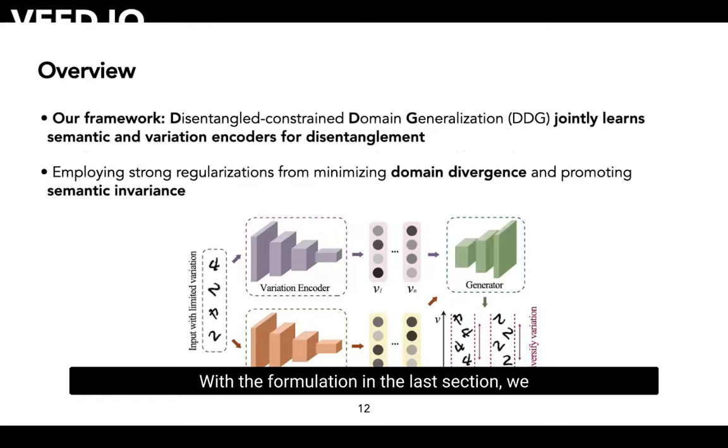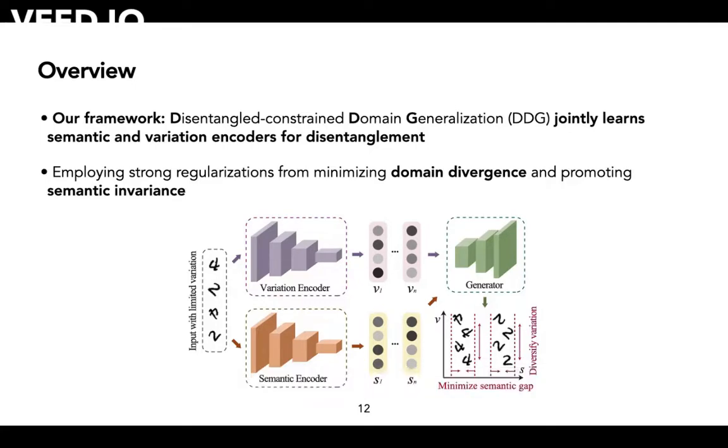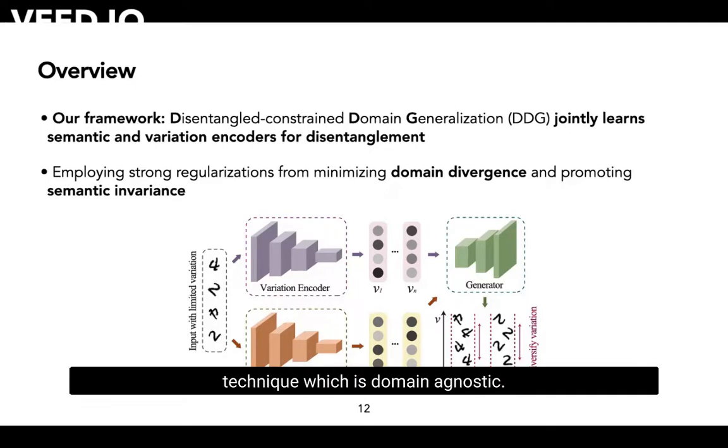Next, we will show how we can develop theory and algorithm based on the above formulation. With the formulation in the last section, we can design our model by parameterizing a variation encoder, a semantic encoder, and a decoder or generator. We call the method DDG for short. The goal of DDG is employing strong regularization for minimizing domain divergence and promoting semantic invariance. As shown, given 4 input digits with different rotating angles, if the representations are well disentangled, we can generate 4 additional digits for training. In this way, DDG automatically enforces robustness to different variation factors. Moreover, it provides a natural data augmentation technique which is domain agnostic.